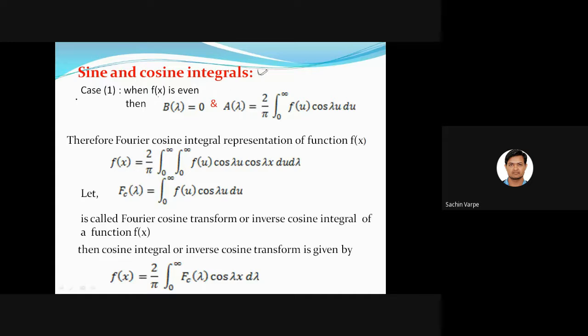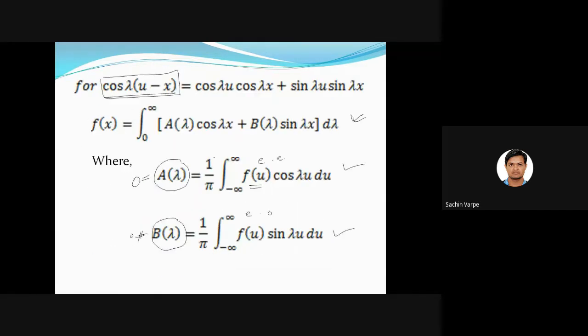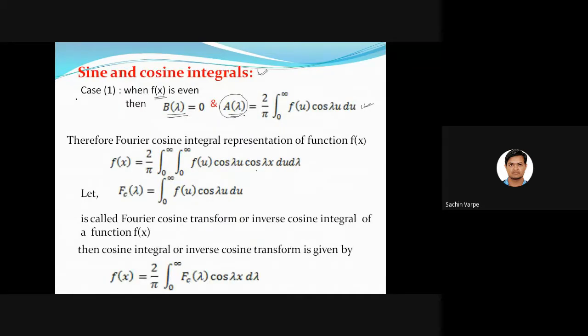What are those? If f(x) is even, then B of lambda is equal to 0 and A of lambda is non-zero, and that is 2 by pi from 0 to infinity f of u cos of lambda u du. Okay, and that is called the Fourier cosine transform, we can say. When we substitute the value of A of lambda into this, B of lambda is already 0. What we'll get? Everything will be in terms of cos, and that gives a cosine integral representation. You can see here, f(x) is equal to 2 by pi integral from 0 to infinity.